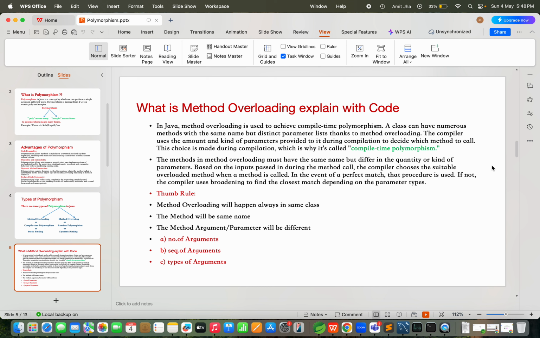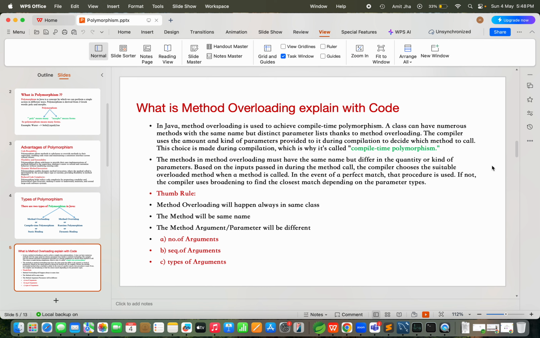That's why you can see distinct parameters, meaning different. In a class you will have multiple methods but the method name should be the same while the respective method parameters should be different. That concept is known as method overloading.